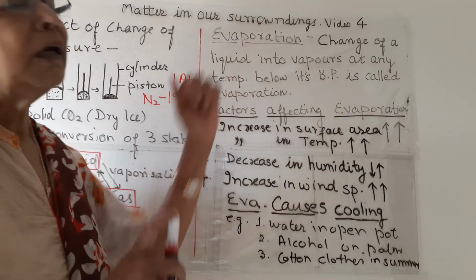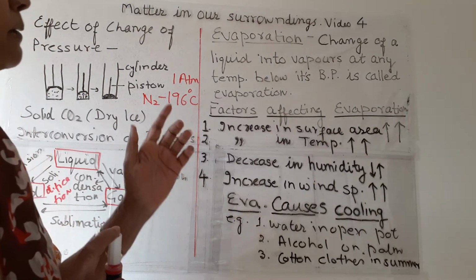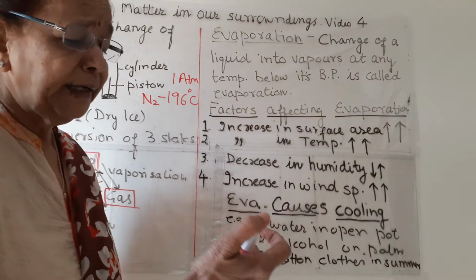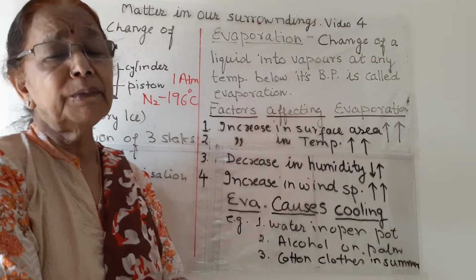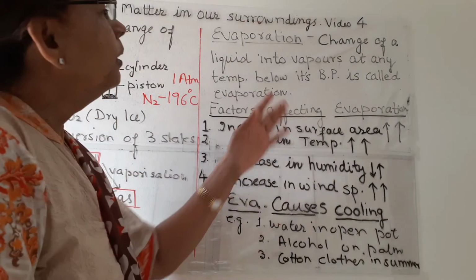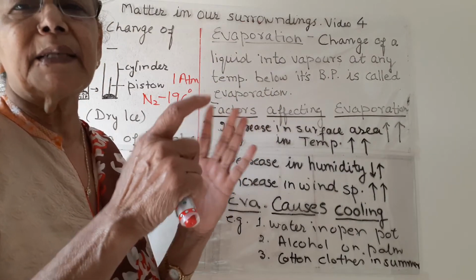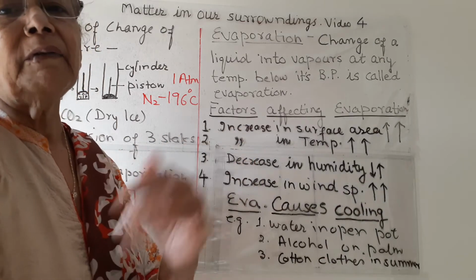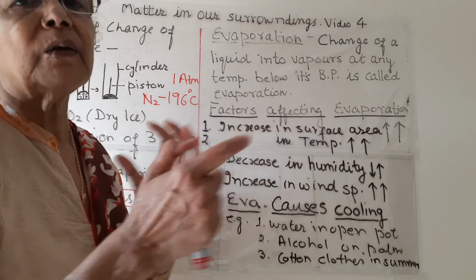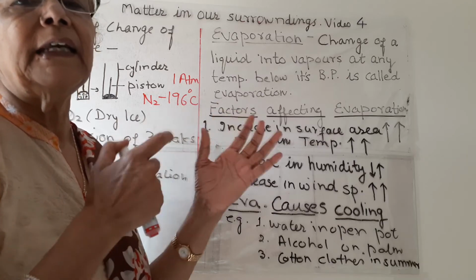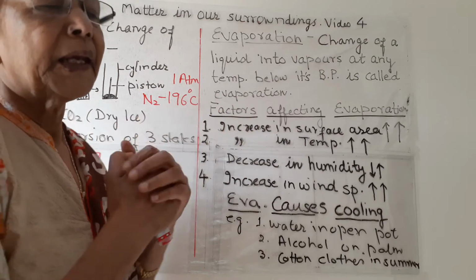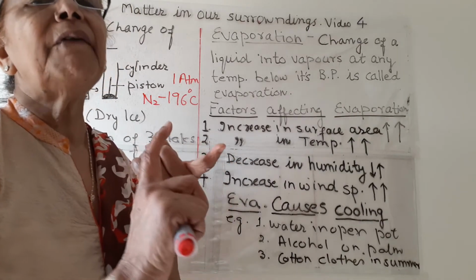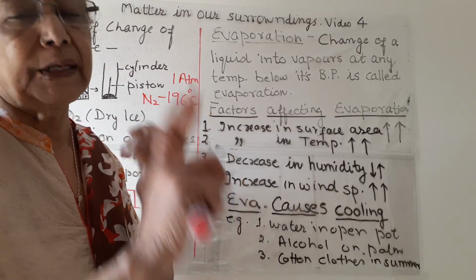Why does this evaporation take place? What is the scientific reason behind evaporation? We know that the particles in the three states of matter, whether solid, liquid or gas, have some kinetic energy. They are constantly moving, in constant motion. And even in a single state, different particles have different kinetic energy.